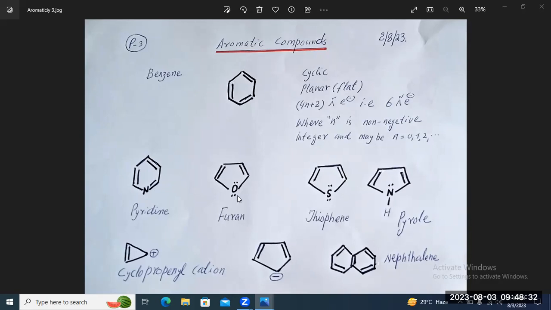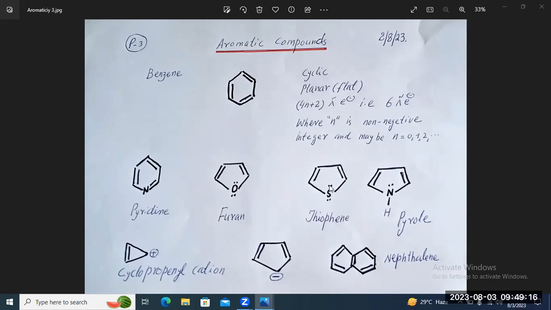You can see the example of furan. In case of furan, we have one pair of electrons on the oxygen. So it also obeys the Huckel rule. The molecule is planar, cyclic, and there is conjugation between the pi bond and the lone pair of electrons, so it shows aromaticity. Similarly, in case of thiophene, we have two electrons or a pair of electrons, which is in conjugation with the pi bond.